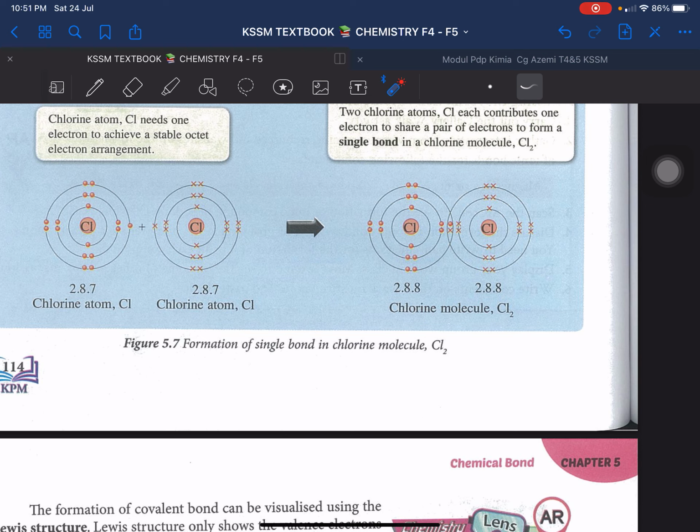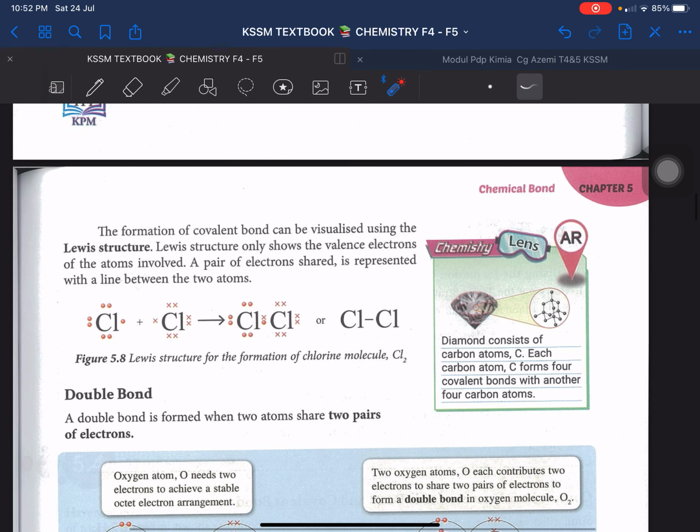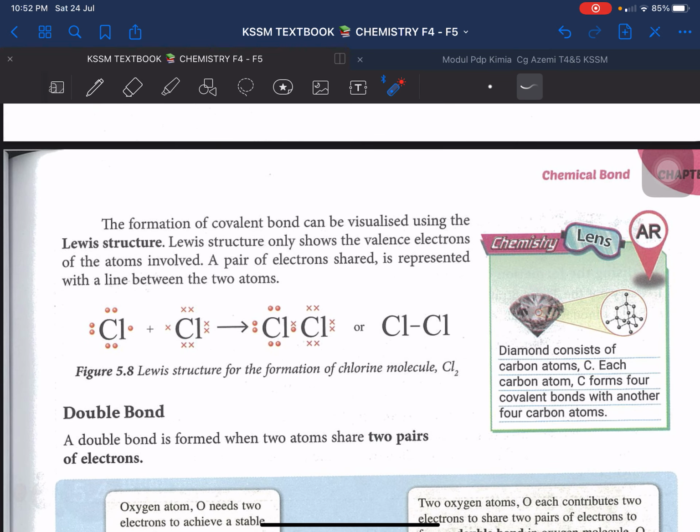Jadi, you see 1, 2, 3, 4, 5, 6, 7. No longer 7, but 8 sudah. Jadi, dua-dua pun sudah octet. Dua-dua pun already achieve the stable octet electron arrangement. Okay, itu single bond. So, there is another way for you to understand macam mana apa single bond ni.